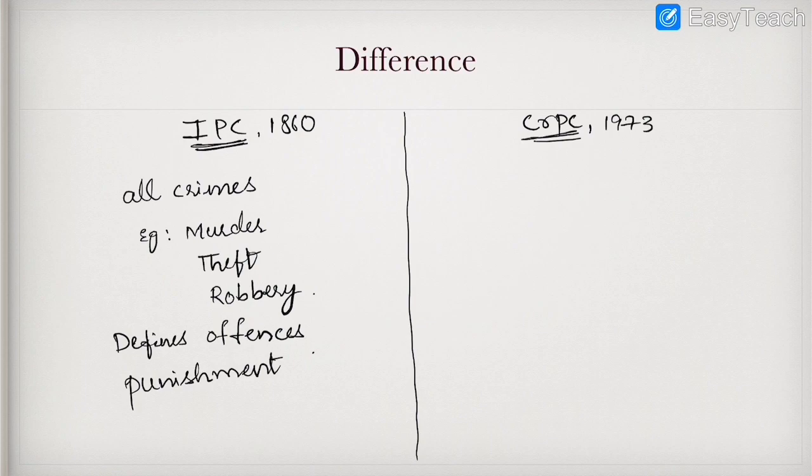Whereas Criminal Procedure Code, the term procedure itself tells us that we need to follow a particular procedure to enforce this Indian Penal Code.